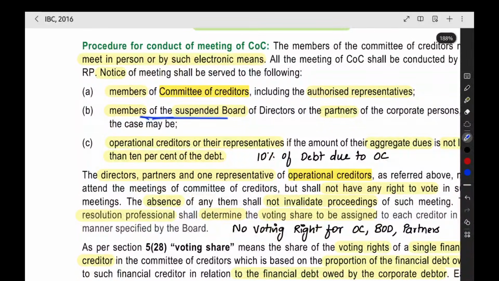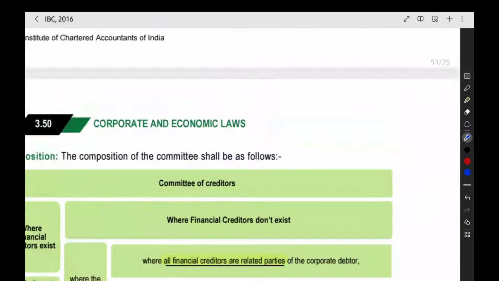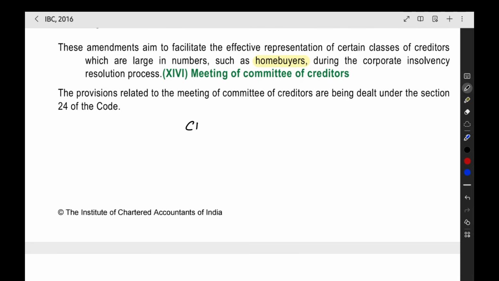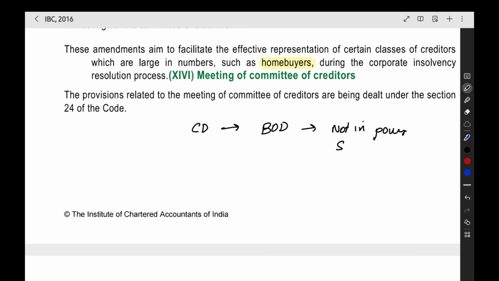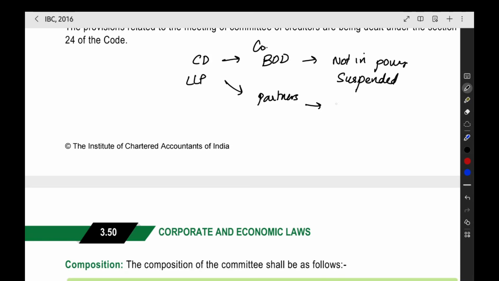Now, members of the suspended board or the partners of the corporate persons. So this company is there, right? Corporate debtor. The board of directors, they are not in power. That is also called as suspended. Or when the corporate debtor is a LLP, this is company. If it is a LLP, the partners, they will be the ones managing the business. They will be suspended. To those people, you can give the notice. They can attend. They will not have any voting rights. They can just attend the meeting.